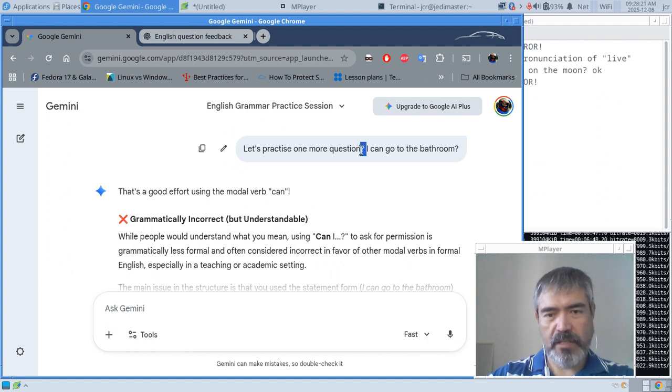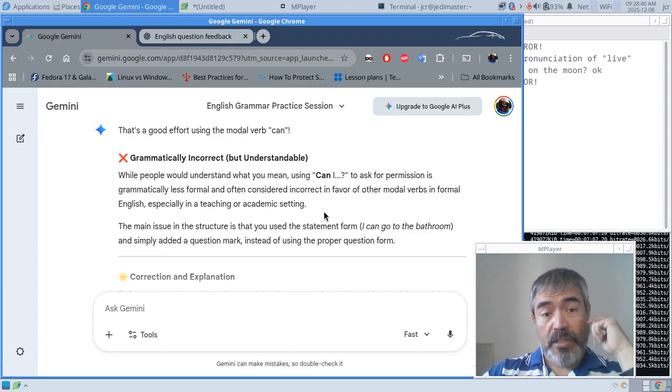Oops, this is a mistake. It's a sentence, but I made a mistake here with a punctuation mark. But the question is, I can go to the bathroom. Very common in the classroom. Grammatically correct, but understandable.